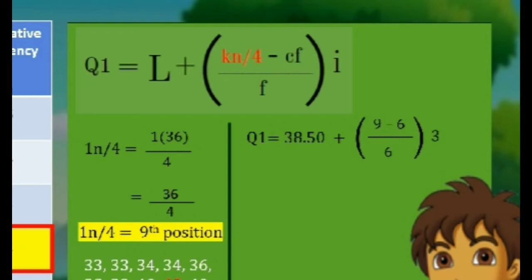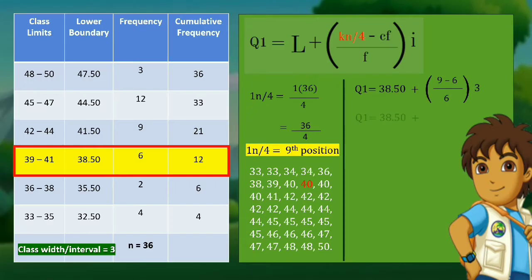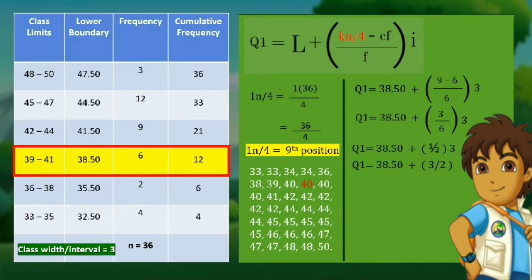By performing the operation inside the parentheses, 36 divided by 4 is 9, and 9 minus 6 is 3, leaving us with 38.5 plus the quantity of 3 over 6 multiplied by 3. To simplify, 3 times 3 over 6 is 9 over 6, and in lowest terms, it is 3 over 2, leaving us with 38.5 plus 3 over 2, which gives us an output of 40. Thus, the first or lower quartile is equal to 40.